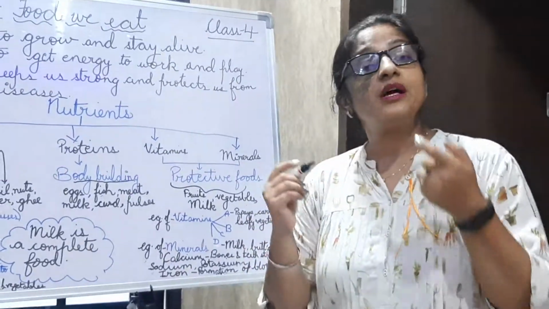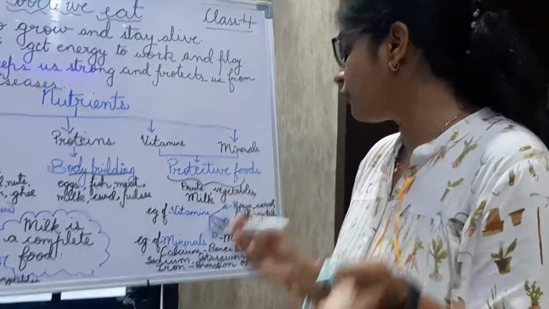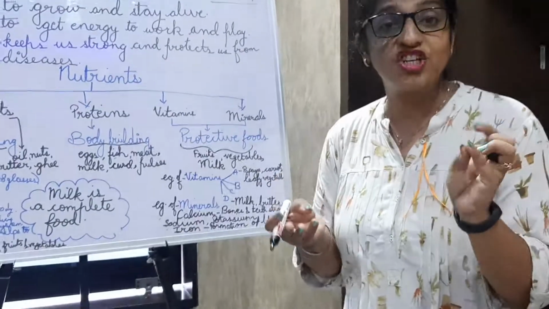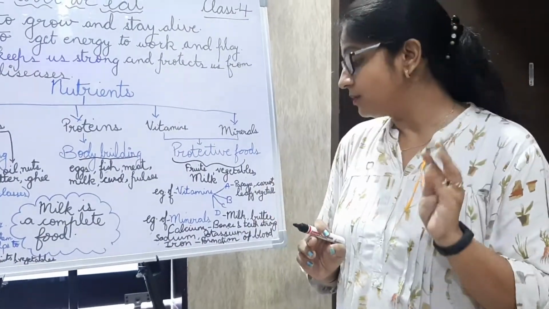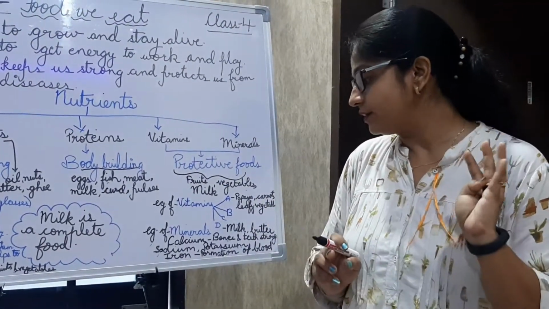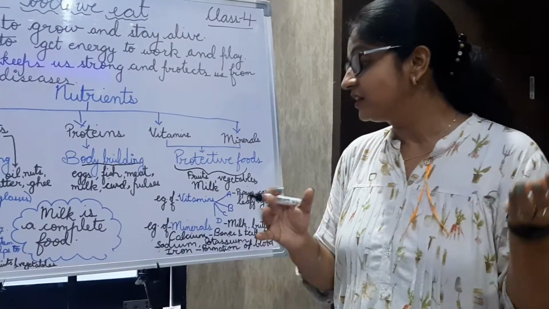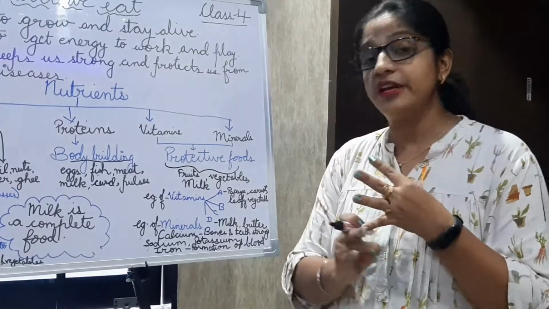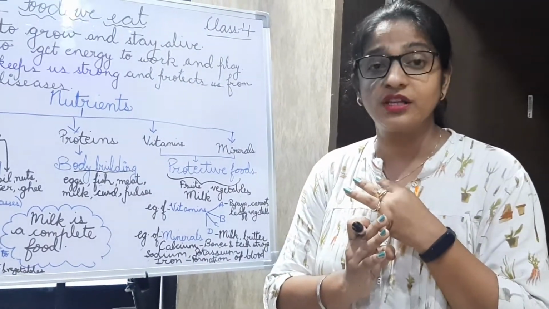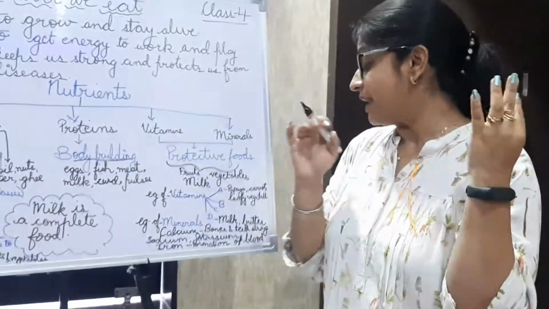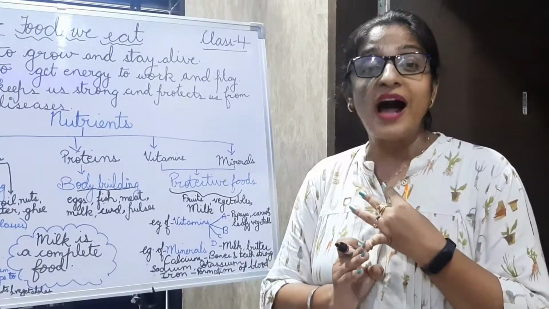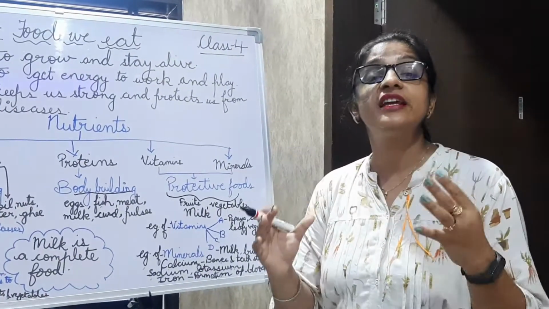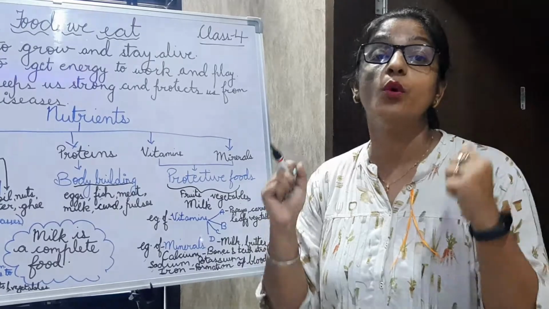And coming to minerals, we can consume calcium, iron, sodium and potassium. Calcium will make your bones and teeth strong, and when you consume iron-rich food, it will increase the formation of blood in our body.